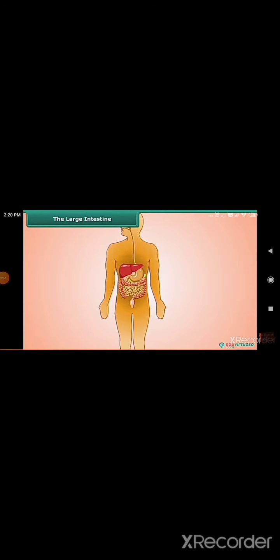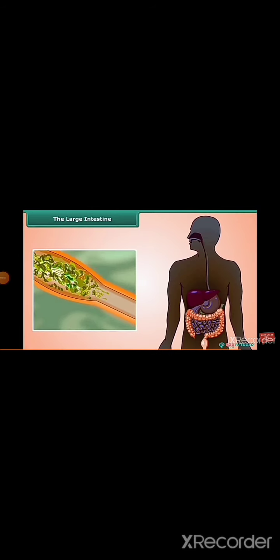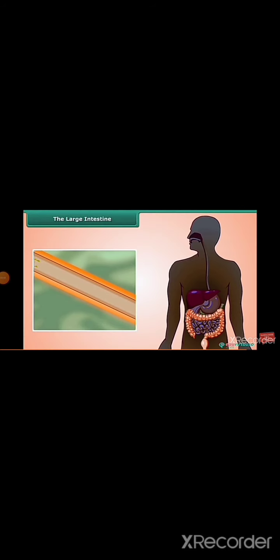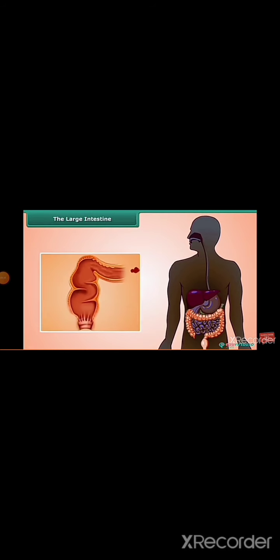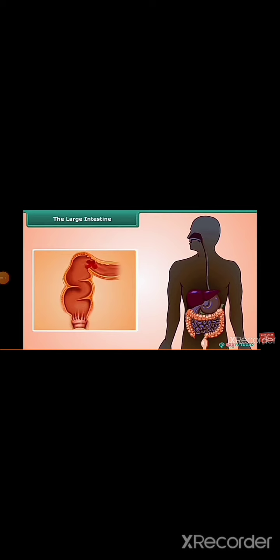The large intestine. The large intestine is wider and shorter than the small intestine. It is about 1.5 meters in length. Its function is to absorb water and some salts from the undigested food materials. The remaining waste passes into the rectum and remains there as semi-solid feces. The fecal matter is removed through the anus from time to time. Elimination of undigested food from the body is called egestion.